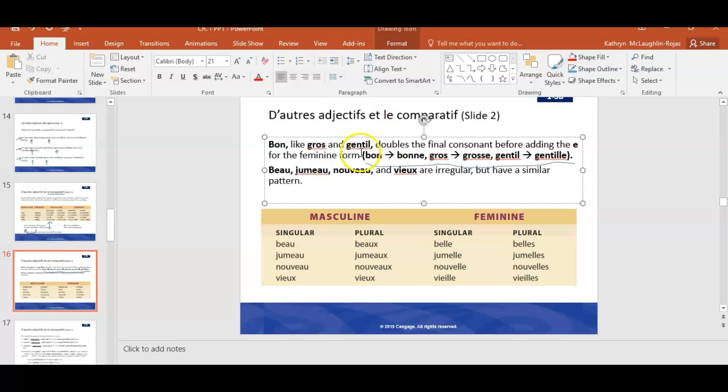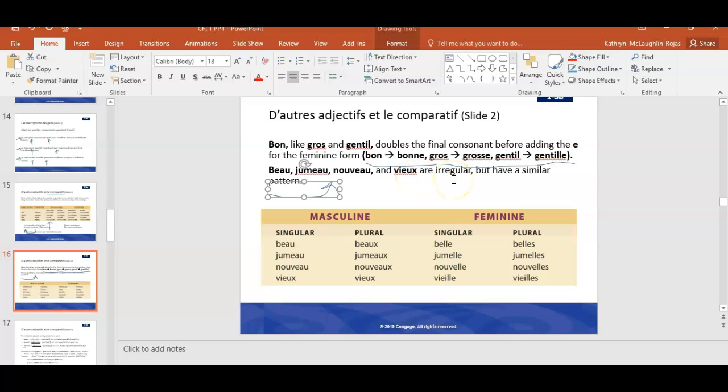And notice that the word bon is a perfect example of a nasal vowel sound. So when you pronounce that sound, you should feel some sound waves or kind of vocal vibrations traveling through your nose. Bon. And by contrast, bonne. Okay. And then some other adjectives that you see here would be beau, which means handsome, jumeau, which means twin, nouveau, which means new, and vieux, which means old.